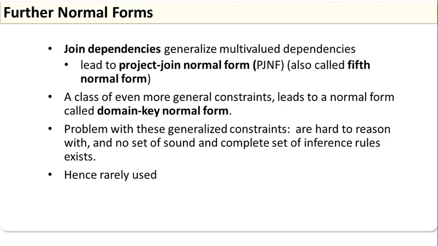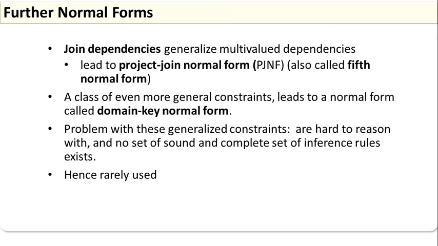Preservation, if you consider, then that becomes the fifth normal form. Join dependency generalizes the multi-value dependencies and leads to project-join normal form, which is also called the fifth normal form. A class of even more general constraints leads to the normal form called domain-key normal form. The problem with these generalized constraints is that they are hard to reason with, and no sound and complete set of inference rules exists, hence they are rarely used.